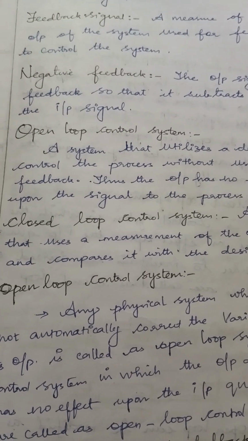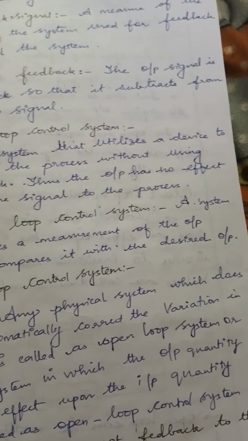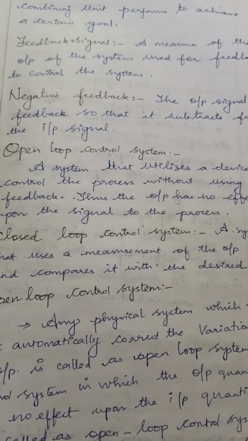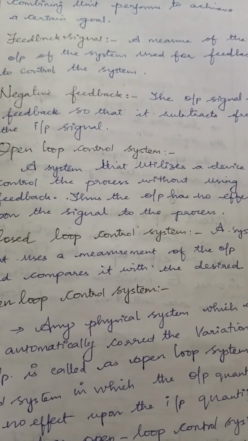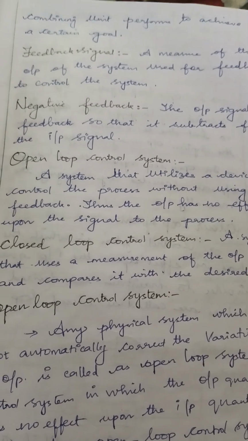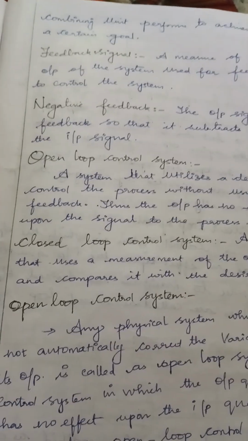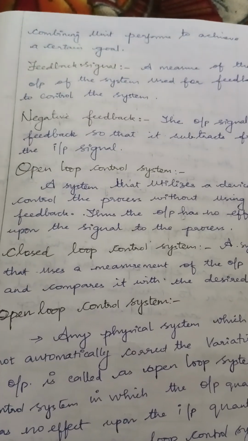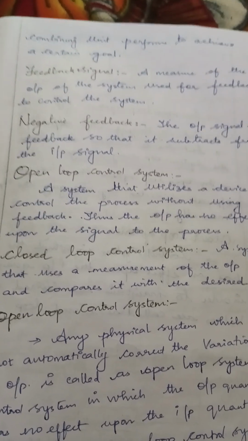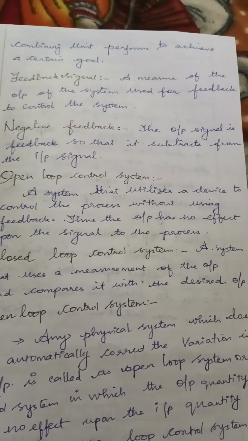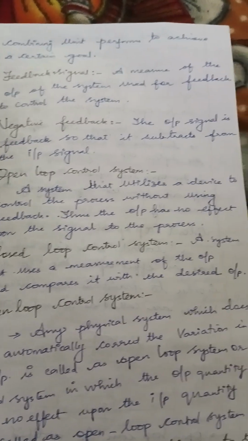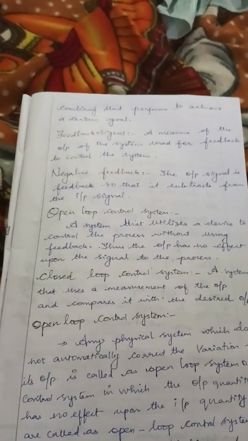Next is the closed loop control system. It is the opposite of that. In a closed loop, the loop is closed, so the output we get from the system is again fed back to the input. Relevant to that, the performance of the system gets controlled. A system that uses a measurement of the output and compares it with the desired output is called a closed loop system. I think you are able to understand.